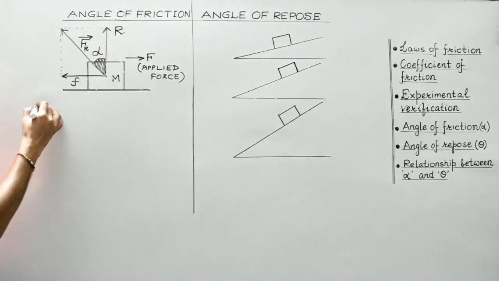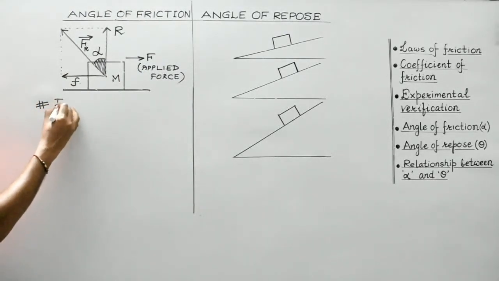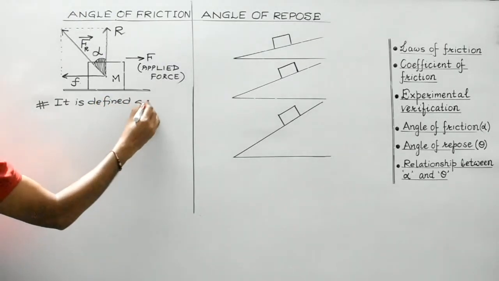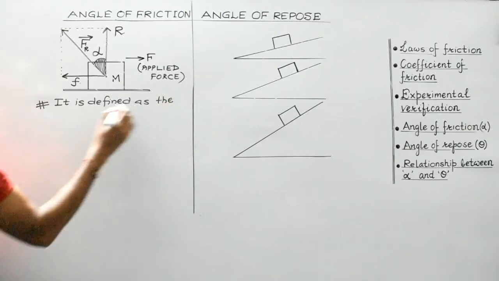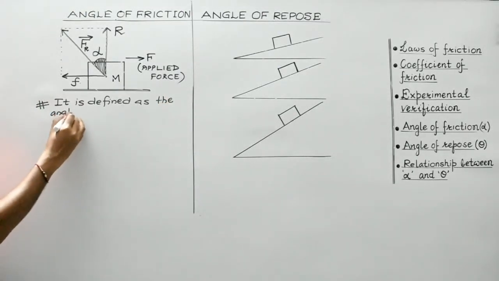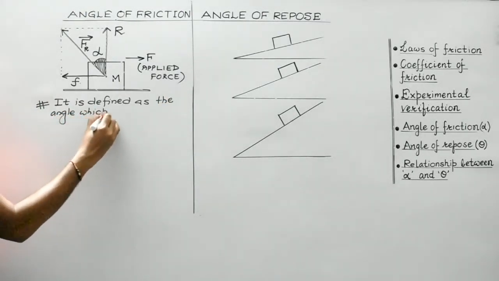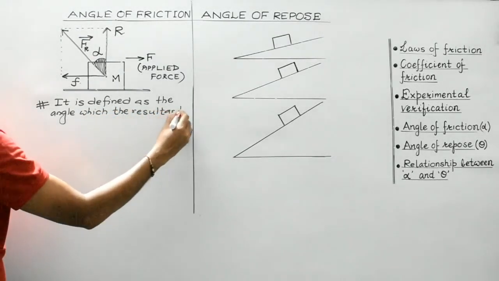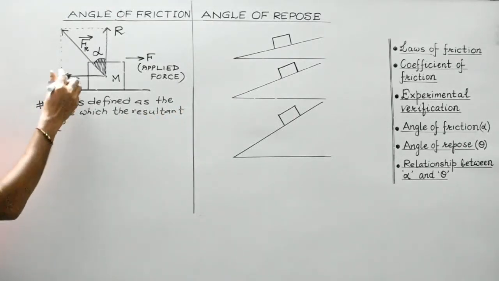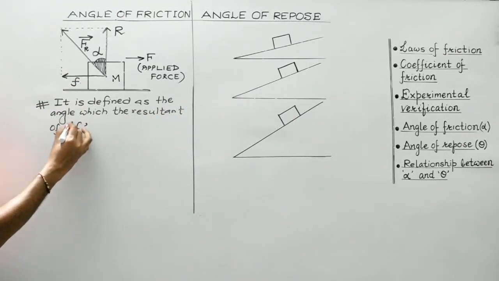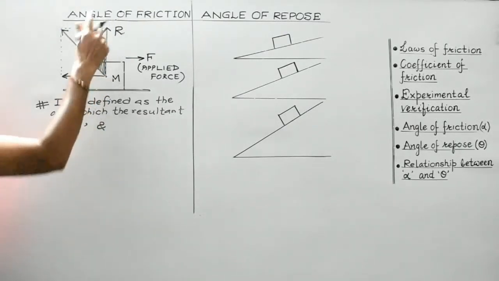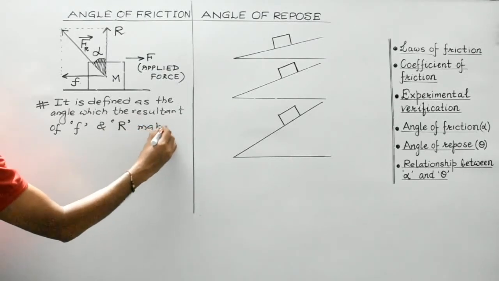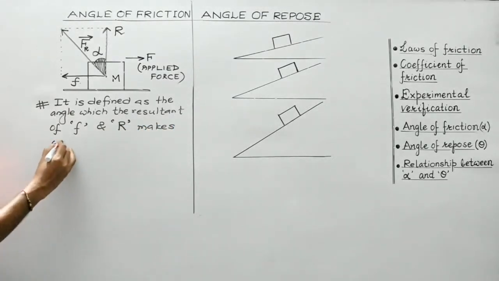So I'll write down the definition over here. Angle of friction is defined as the angle which the resultant of frictional force and the normal reaction makes with the normal reaction.